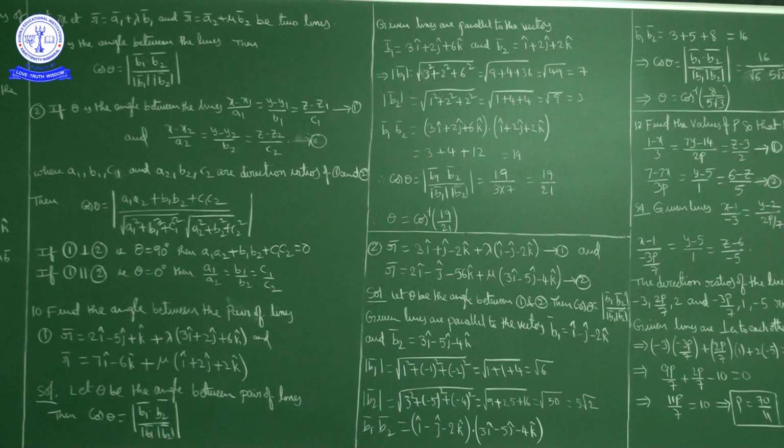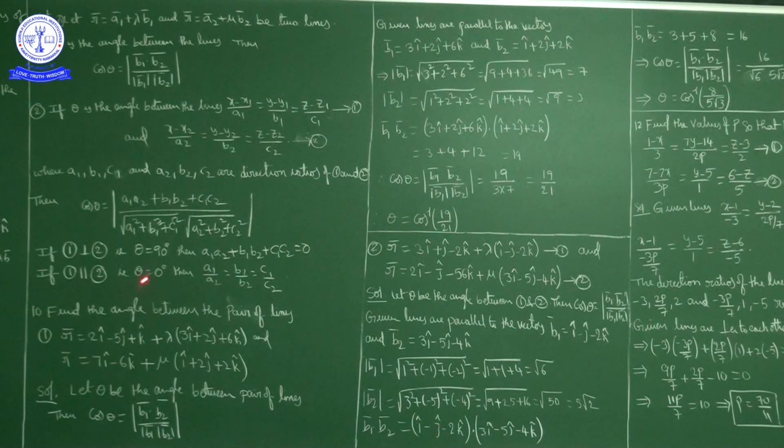If two lines are parallel to each other, what is the angle between them? 0 degrees. We already discussed that two lines being parallel means two vectors are parallel, which means one vector has to be some scalar multiple of the other. Or else, if a bar is equal to a1 i cap plus b1 j cap plus c1 k cap and b bar is equal to a2 i cap plus b2 j cap plus c2 k cap are two parallel vectors, then a1 by a2 is equal to b1 by b2 is equal to c1 by c2. That is the condition.